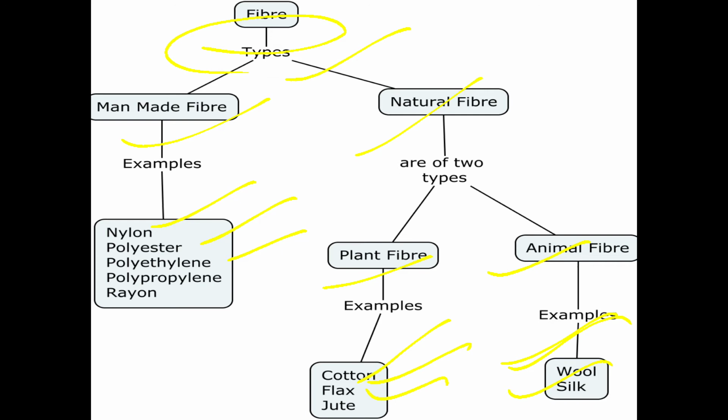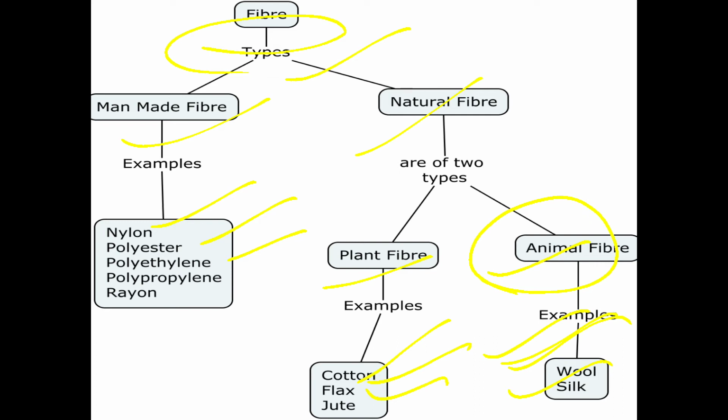But we don't know how they are made, right? So that is the chapter for us now. In the third chapter, we are going to learn about animal fiber, which is a natural fiber. What topics are we going to learn in this chapter? How wool is made and how silk is made. About that we are going to learn. My dear students, understand?